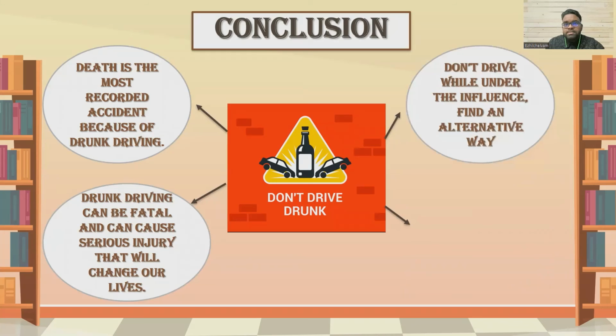Next, don't drive while under the influence. Find an alternative way such as getting a Grab or an Uber. We also can take the public transport or ask one of our friends to give us a ride home. This can reduce the number of drunk driving accidents and ensure the safety of all others on the road.